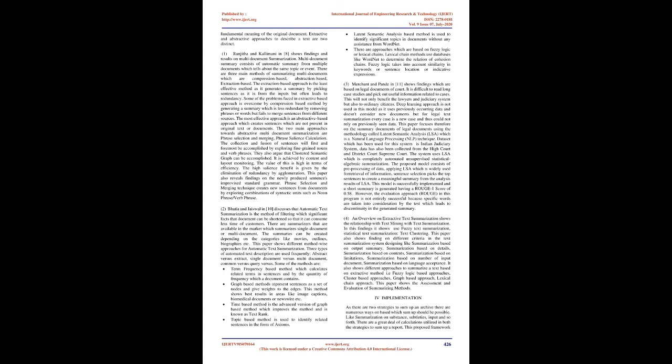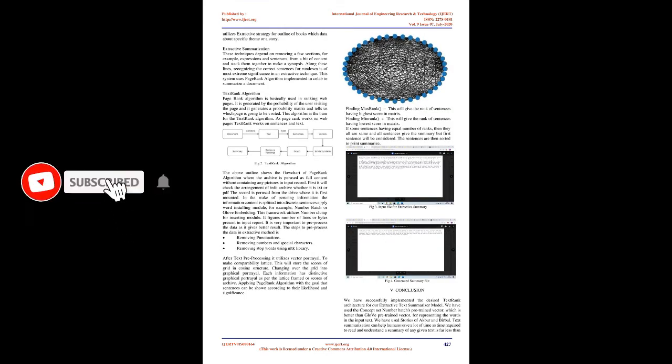3 types of automated text description are used frequently: abstract versus extract, single document versus multi-document, common versus query versus. Some of the methods are term frequency-based method which calculates related terms and sentences and by the quantity of frequency which a document contains. Graph-based methods represent sentences as a set of nodes and give weights to the edges. This method shows best results in areas like image captions, biomedical documents or newswire, etc. Time-based method is the advanced version of graph-based method which improves the method and is known as TextRank.